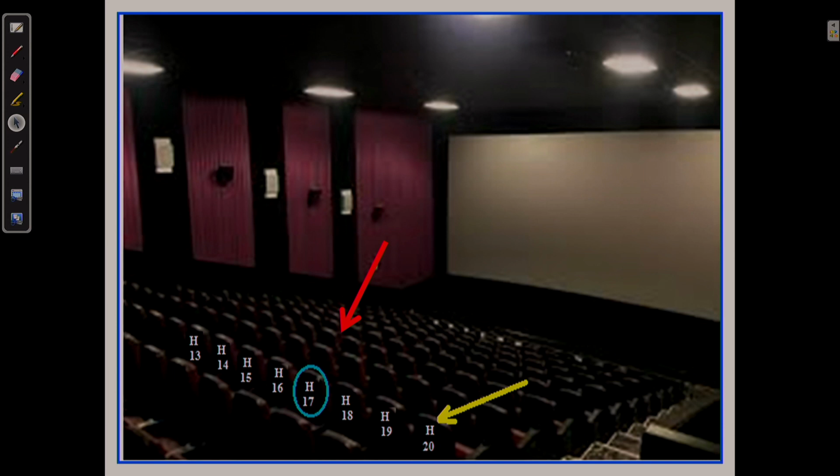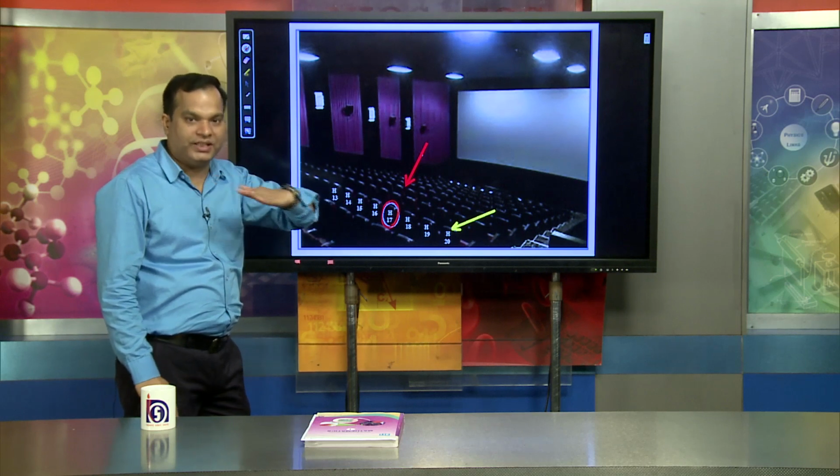So we move along the row H, and then we reach H7. That is simply called the location of H7, and the location stands for the horizontal movement we proceed here.